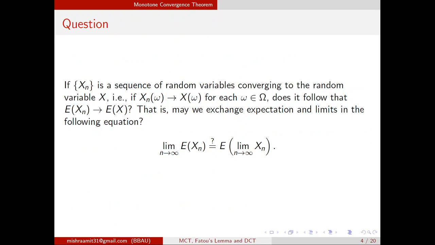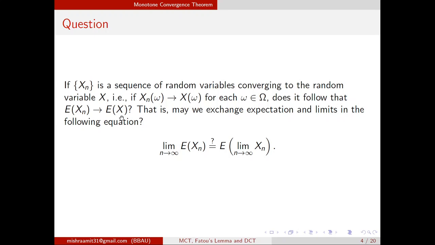So why are these theorems there? Monotone convergence theorem, Fatou's lemma, and dominated convergence theorem, because there was a question. And what was the question? The question was this: if Xn is a sequence of random variables converging to the random variable X, that is, if Xn(omega) converges to X(omega) for each omega in capital Omega, that means pointwise convergence, the question arises, does it follow that the expected value of Xn also converges to expected X?